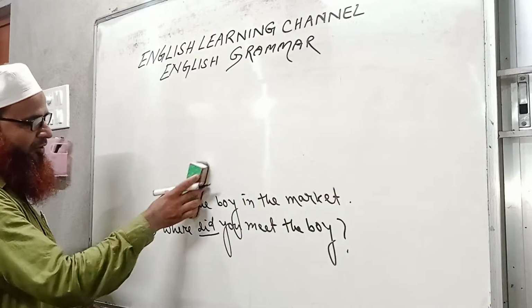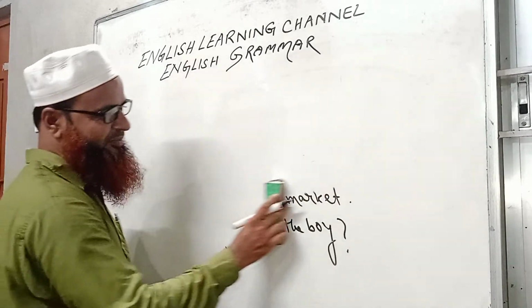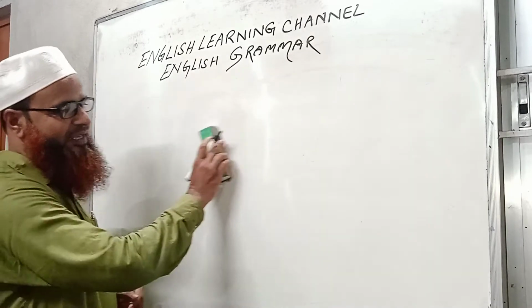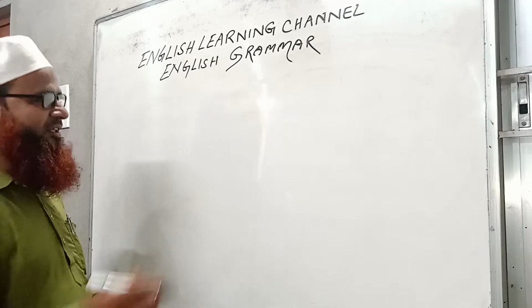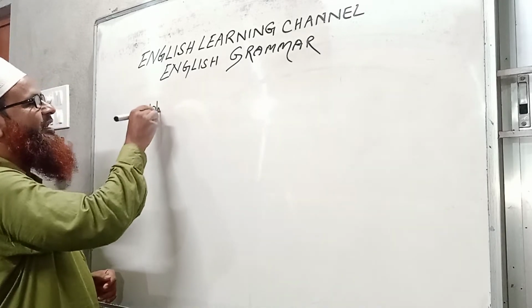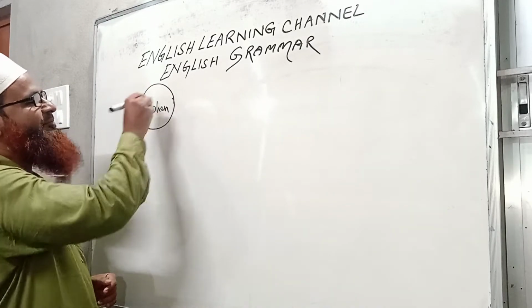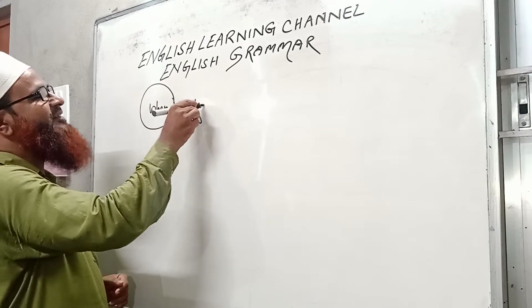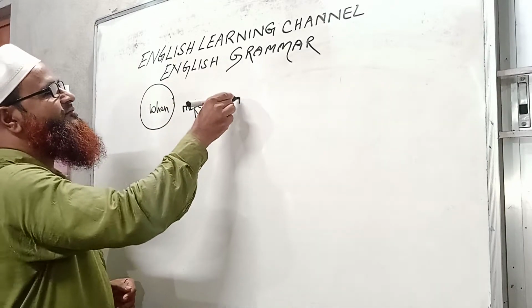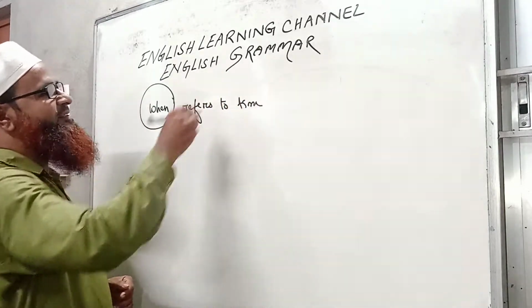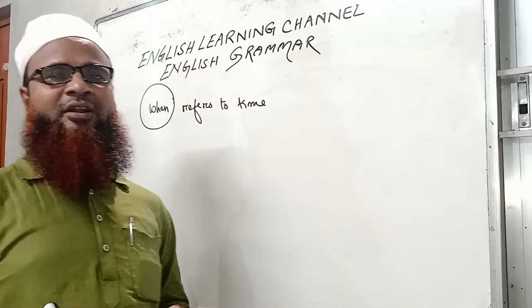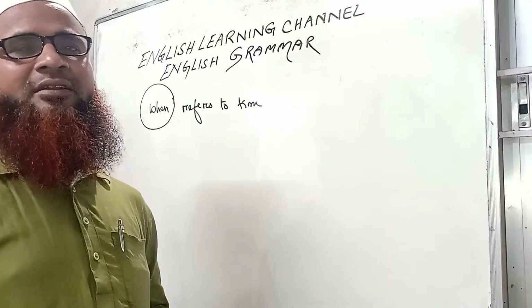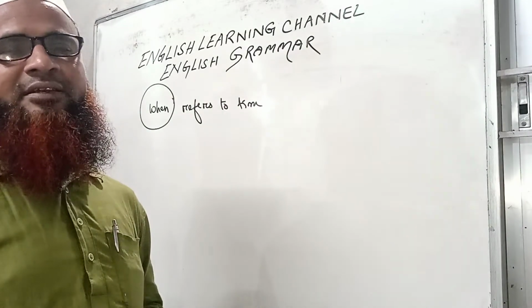Okay, when always refers to time. That means if we want to get any time as an answer, then we have to use when for asking question. Okay, when refers to time. When is always used for getting time.